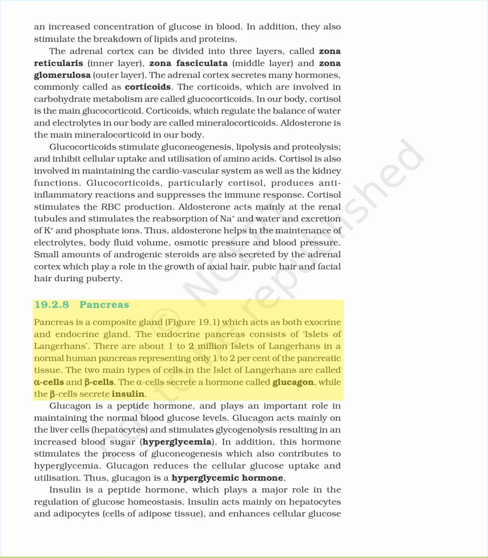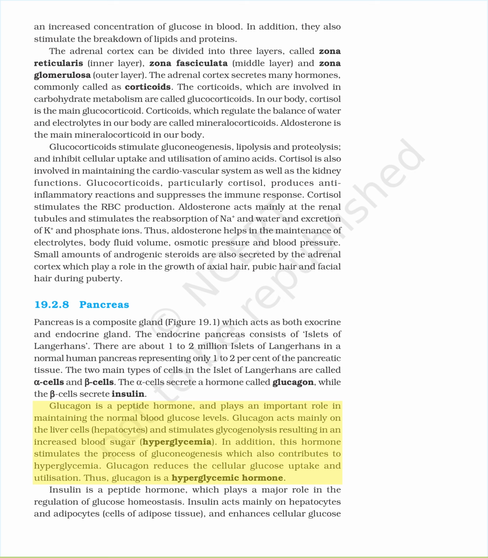19.2.8 Pancreas. Pancreas is a composite gland, Figure 19.1, which acts as both exocrine and endocrine gland. The endocrine pancreas consists of islets of Langerhans. There are about 1 to 2 million islets of Langerhans in a normal human pancreas, representing only 1 to 2% of the pancreatic tissue. The two main types of cells in the islets of Langerhans are called A cells and B cells. The A cells secrete a hormone called glucagon, while the B cells secrete insulin.